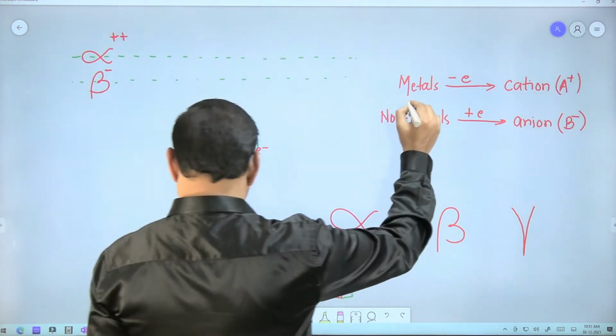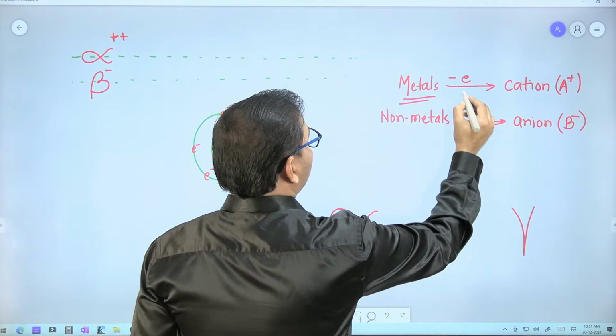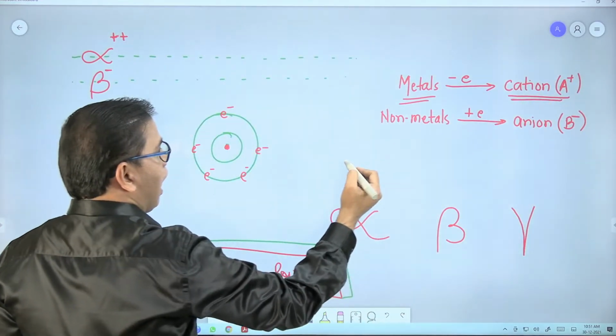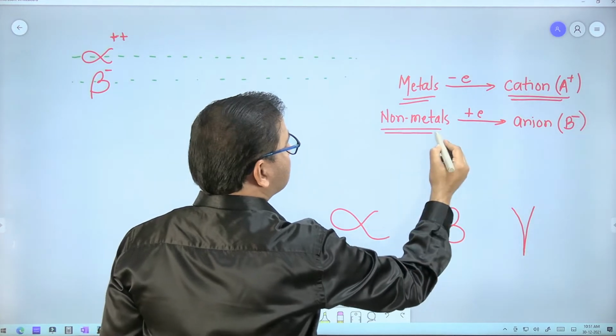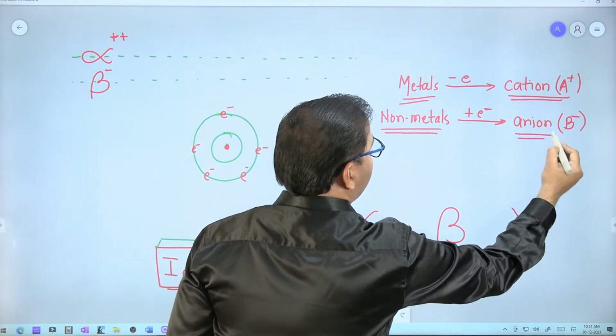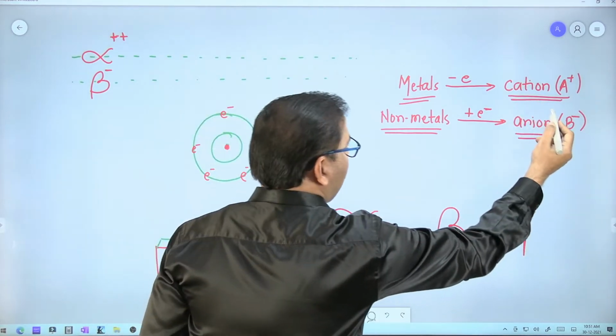Now we all know that metals lose electrons to become a cation or a positive ion, and non-metals have a tendency to gain electrons and become an anion or a negatively charged ion.